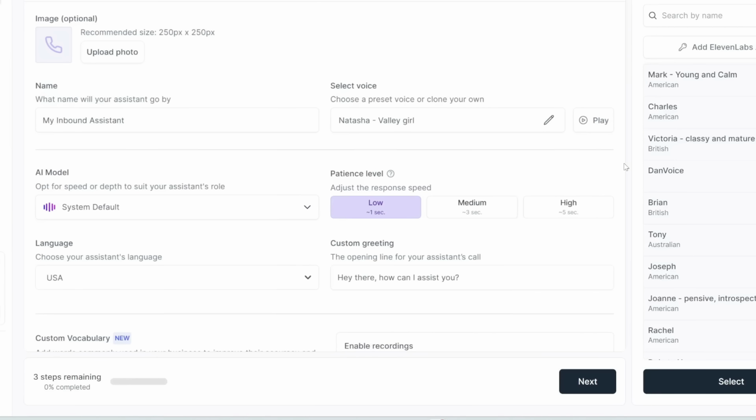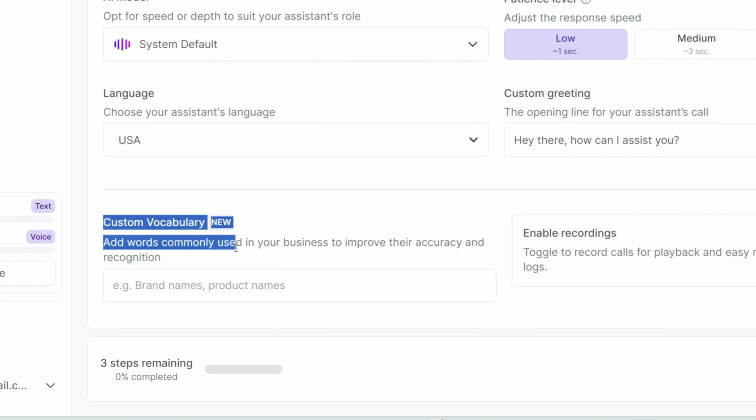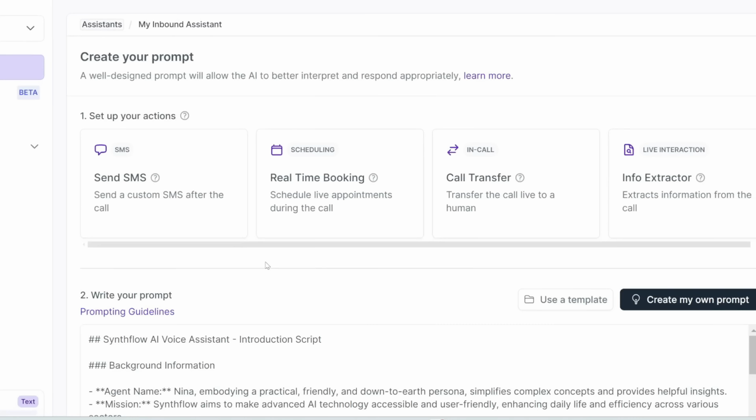And instead of choosing the default voices, you can also clone your own voice to be used as an agent. You can add in vocabulary that is commonly used in your business. There are plenty of automations you can add in the calls, such as automatically sending them an SMS after the call, booking appointments during the call, or transferring the call to a human in certain situations.